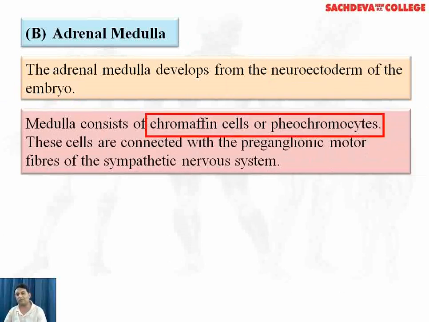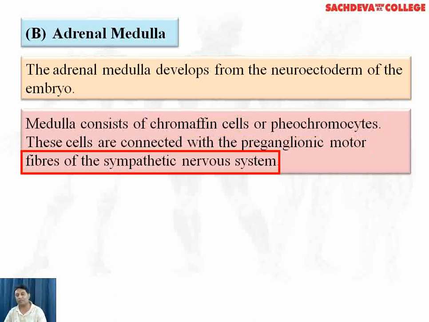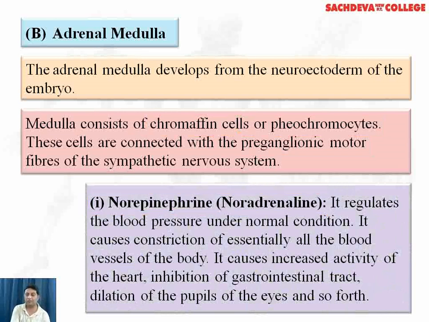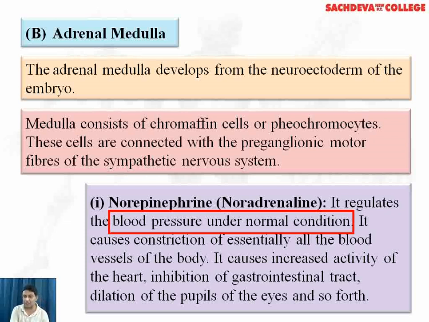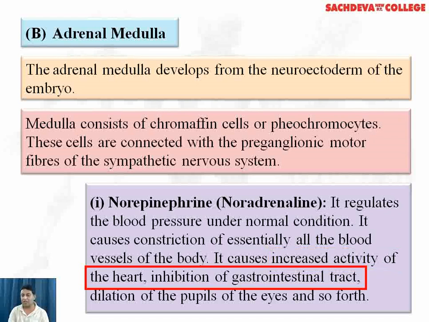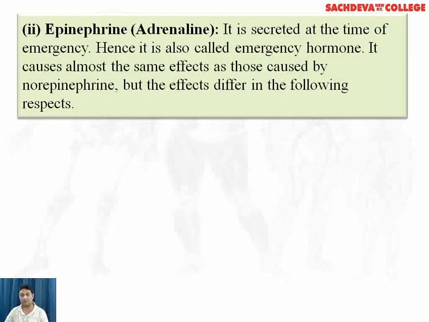Medulla consists of chromaffin cells or pheochromocytes. These cells are connected with the preganglionic motor fibers of the sympathetic nervous system. Norepinephrine or noradrenaline is a hormone from adrenal medulla. It regulates the blood pressure under normal condition. It causes constriction of essentially all the blood vessels of the body. It causes increased activity of the heart, inhibition of GIT, dilation of the pupil of the eyes, and so on.